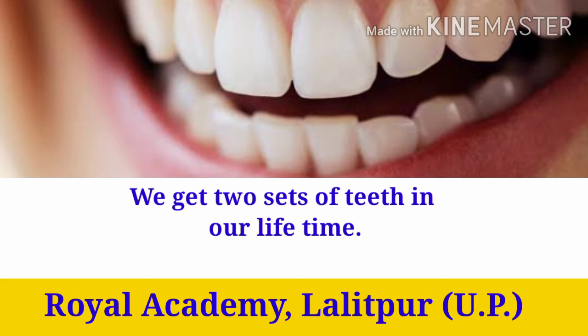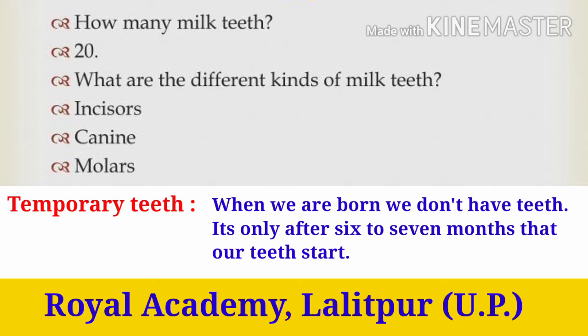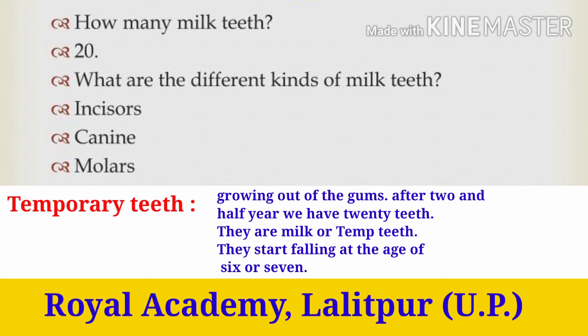We get two sets of teeth in our lifetime. The first one is temporary teeth and the second one is permanent teeth. Temporary teeth. When we are born, we don't have teeth. It's only after 6 to 7 months that our teeth start growing out of the gums. After 2.5 years, we have 20 teeth. They are milk or temporary teeth. They start falling at the age of 6 or 7.